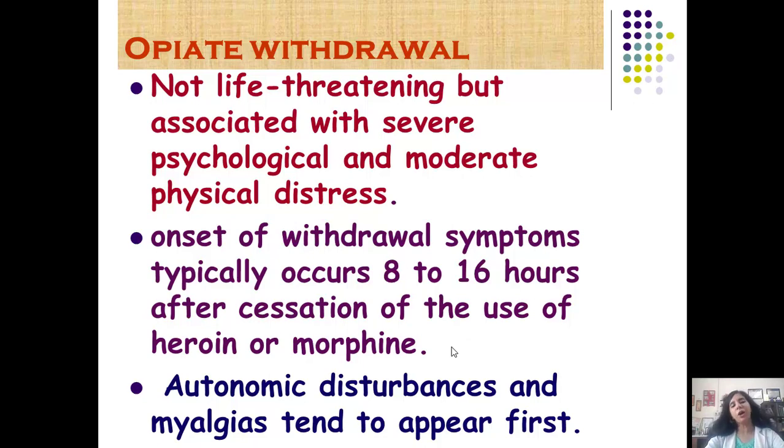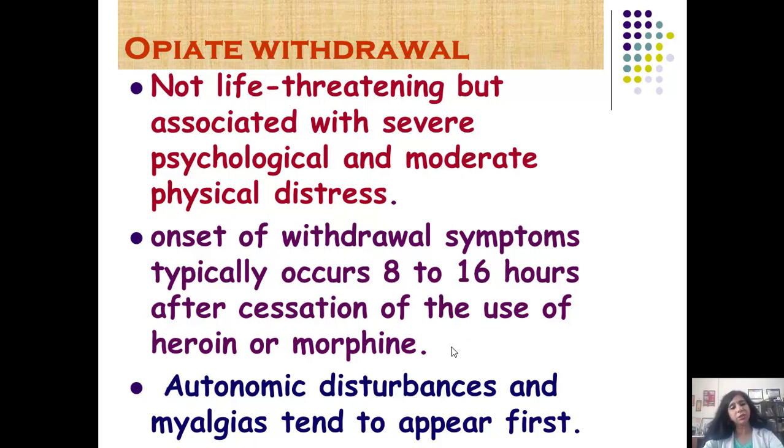The opiate withdrawal is not life-threatening but associated with severe psychological and moderate physical distress. There are so many actors. Classical example is Sanjay Dutt, who has admitted that he was taking a drug of abuse. It was an opiate, and his withdrawal was shown in the movie Sanju, and you could perceive that withdrawals are very, very severe, but they are not life-threatening.